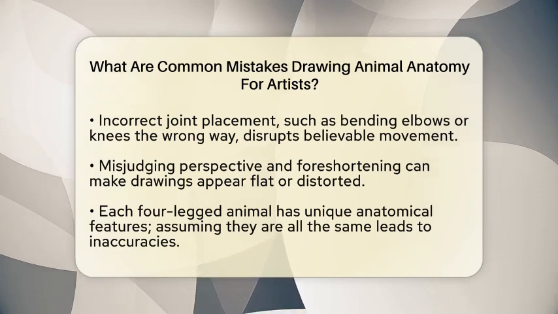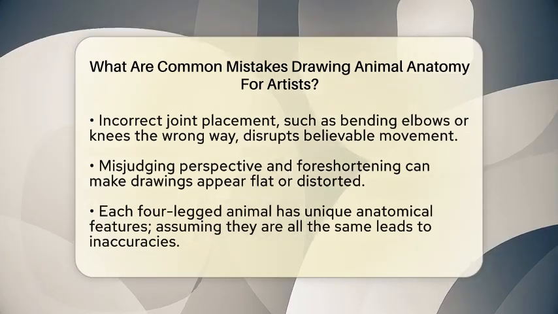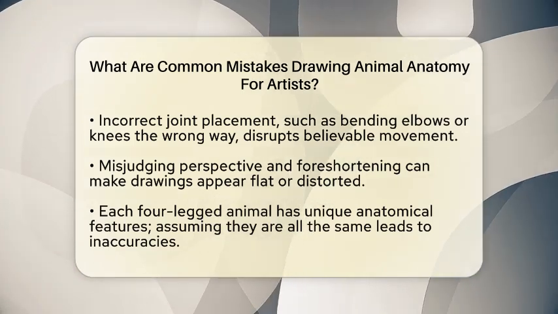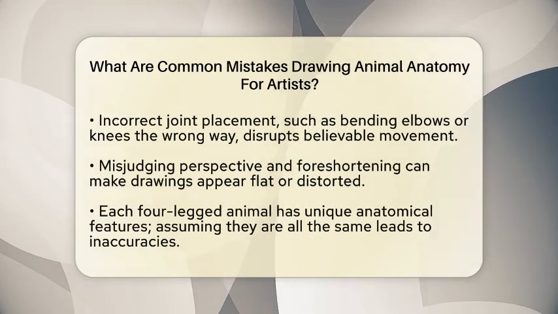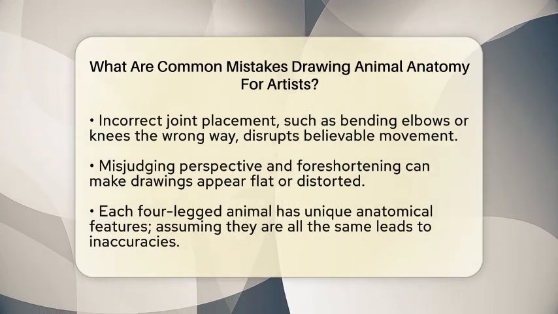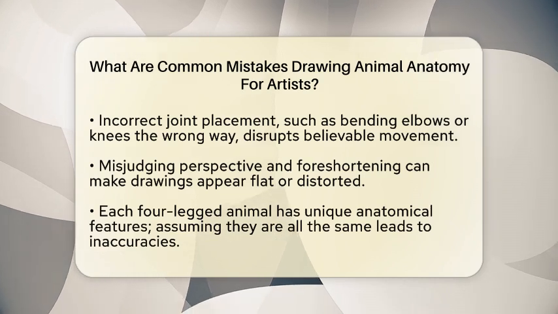Perspective and foreshortening are crucial aspects that artists often misjudge. Without a solid understanding of how perspective affects the appearance of animal parts, drawings can look flat or distorted. This is especially important in dynamic poses where angles can be unusual.